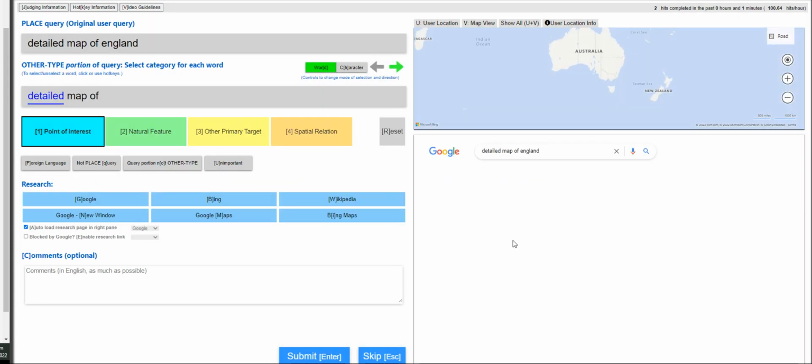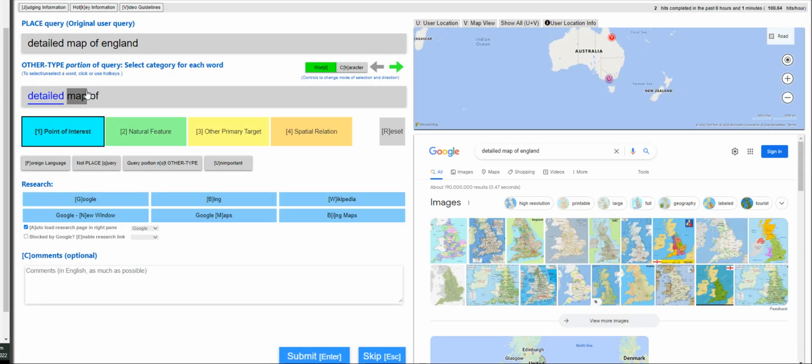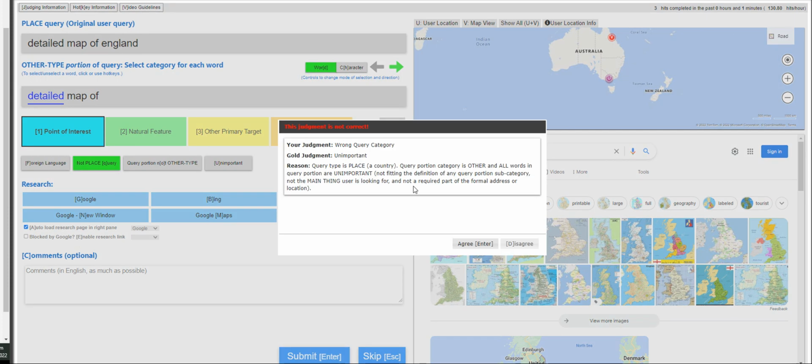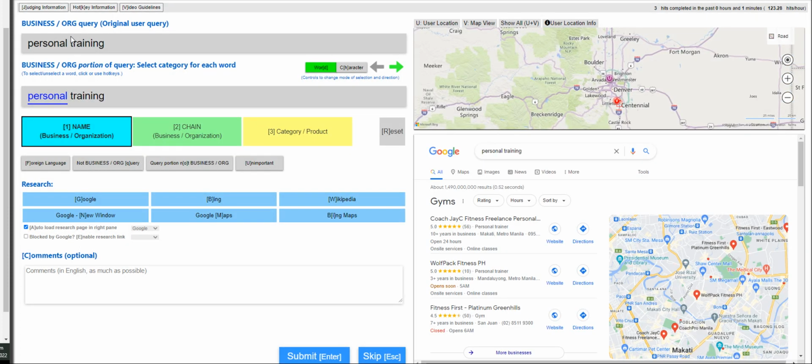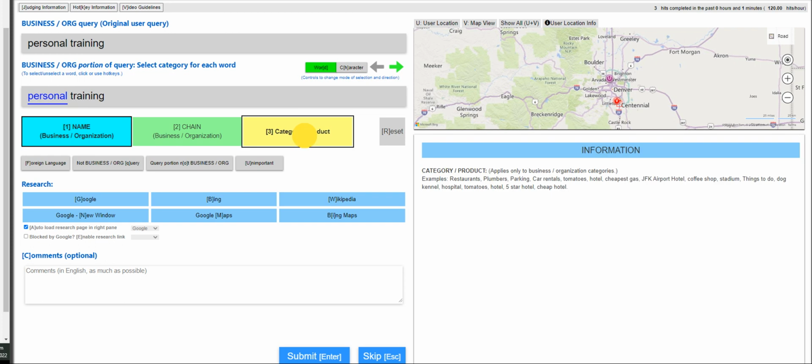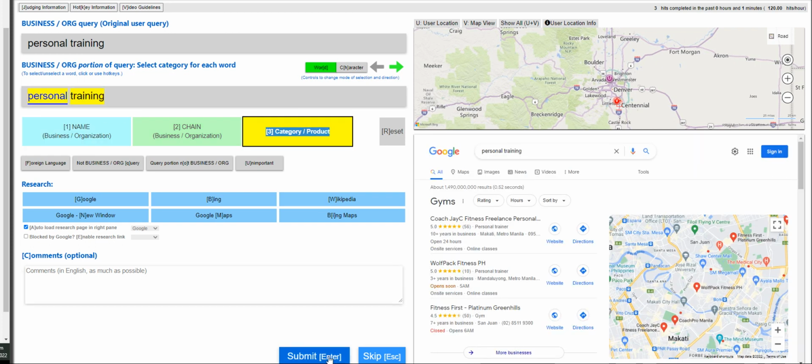Moving on to the next is a detailed map of England. Place query. I'm going to go here with not a place query. I'm not sure if I got it right. It's unimportant. So we got one mistake already. Personal training. That is going to be category or product.